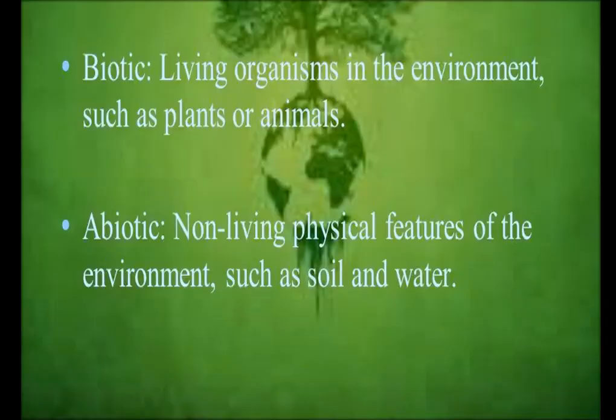We will see the definition of biotic and abiotic. Biotic means the substances which are obtained from living things are called biotic substances. Examples: plants, animals. And the next one is abiotic.